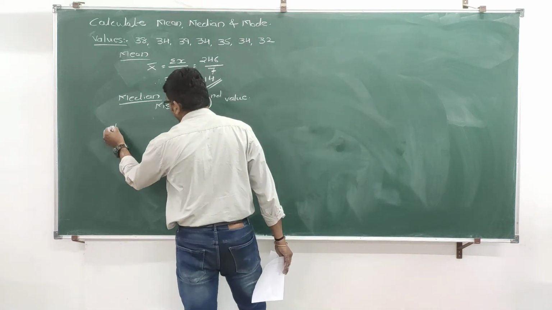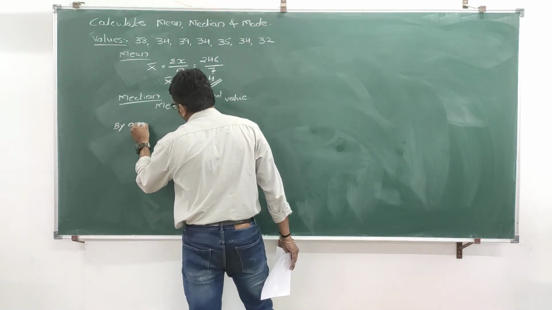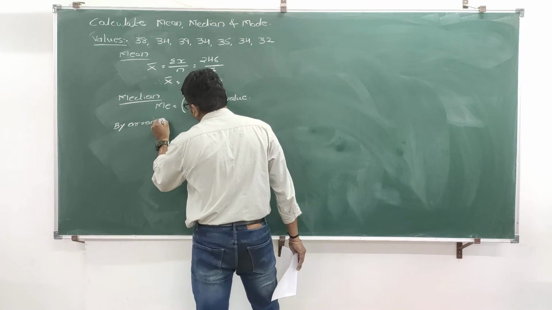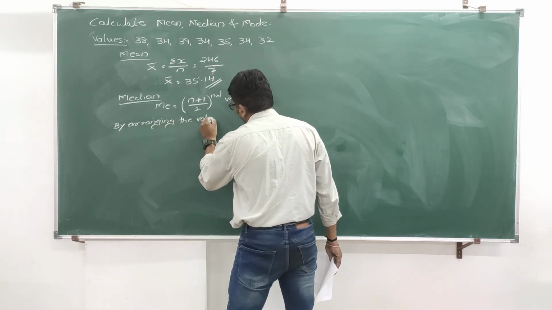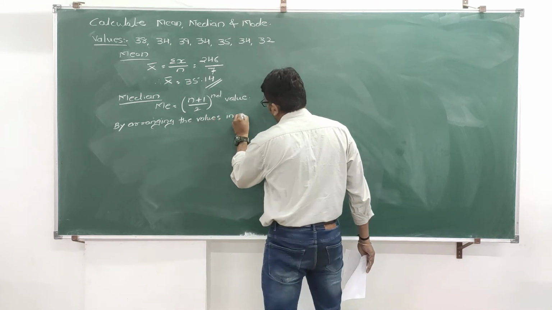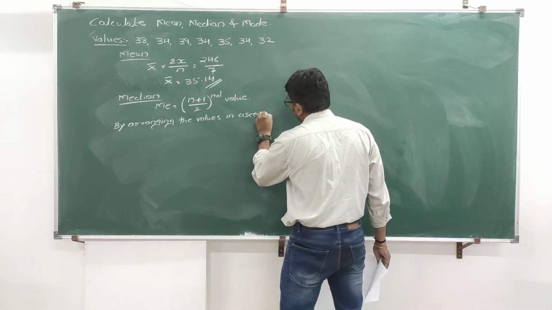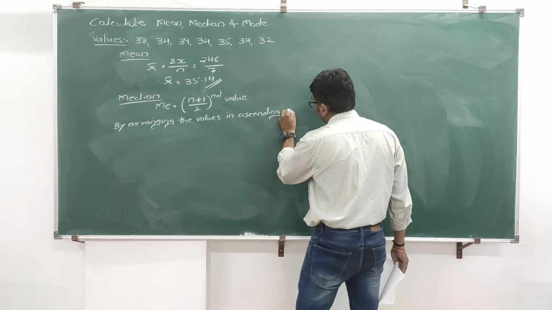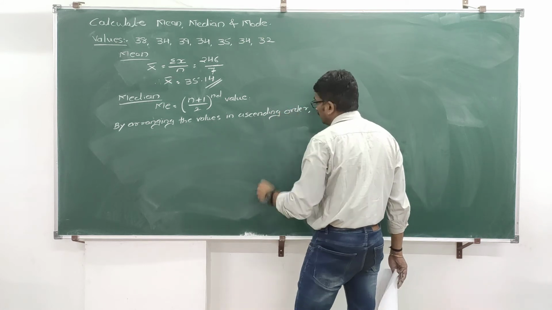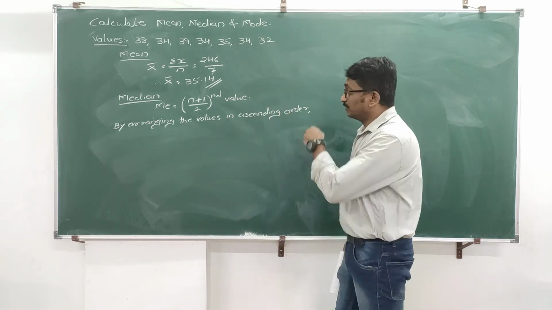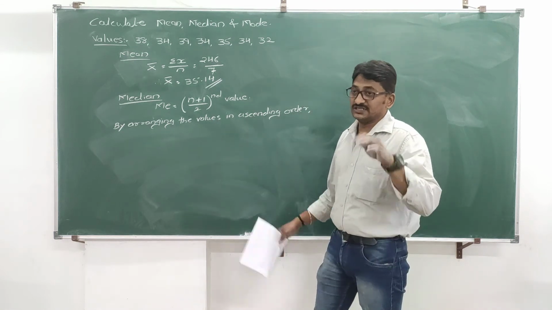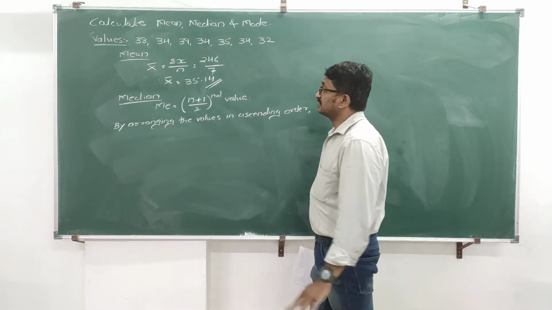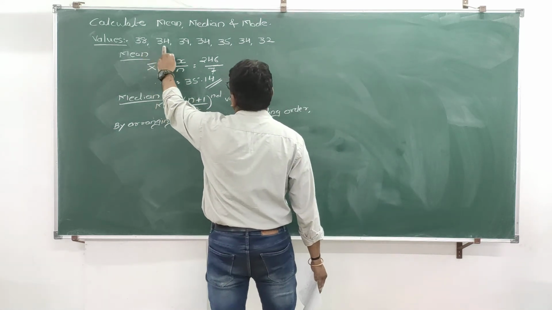So again, we will write here: by arranging the values in ascending order. Now arrange it below this. Ascending order means from lowest to highest. Which is the lowest value here? Check out.